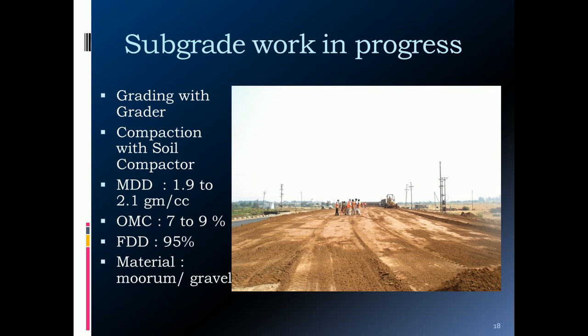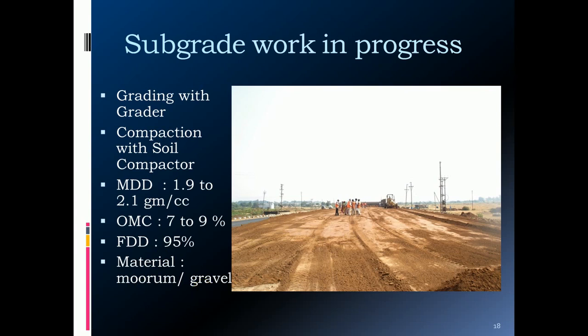While doing all these things, the two important parameters to be considered are the optimum moisture content and the maximum dry density. So field density, that is FDT, field dry density, should be achieved up to 95% of the laboratory density. Usually we use hard murum or gravel for the preparation of the subgrade.